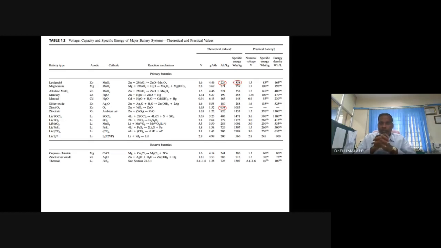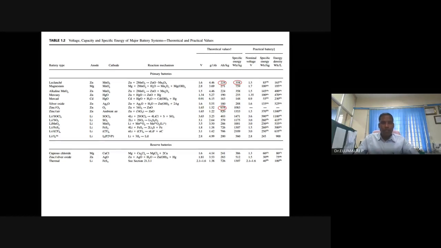Zinc air battery. It's a good old metal air battery, commercially available for most of the hearing aid applications. Some of you would have experienced it, or at least seen it. You buy these zinc air batteries, there will be a sheet. When you want to use this battery, you remove that, air will get in contact and it will start functioning. It's a kind of reserve battery. When you require, that time it starts functioning. Otherwise, a primary battery.